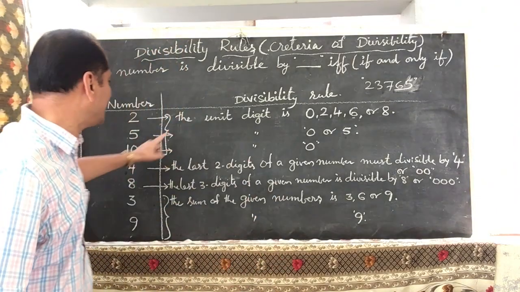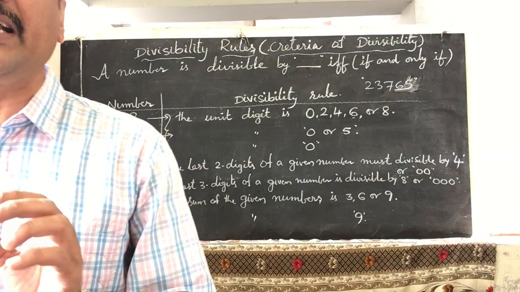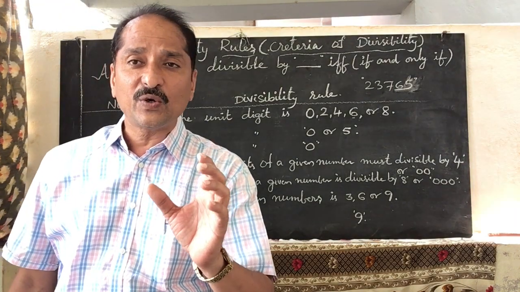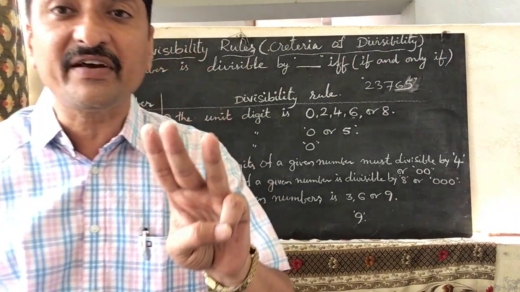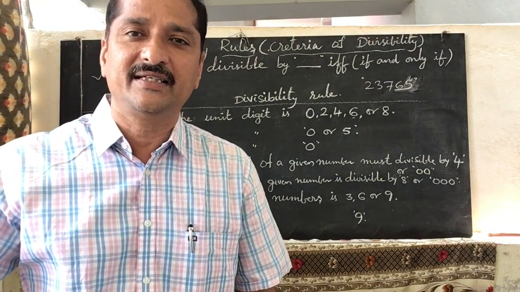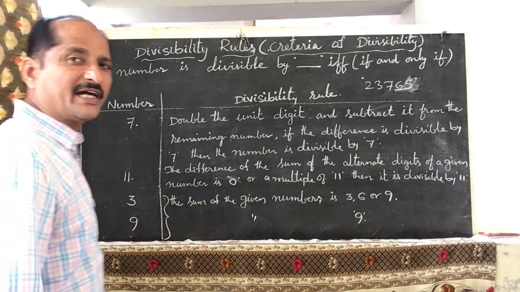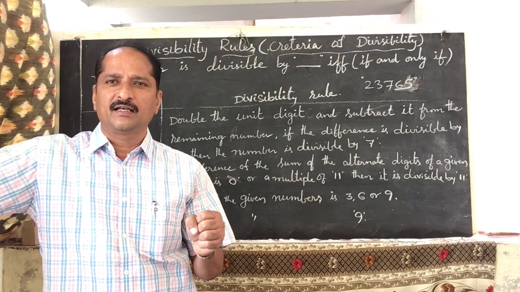Very good. Now see here, when you are dividing, if the last 3 digits of a given number are zeros, 3 zeros, or the last 3 digits of a given number are divisible by 8, then that number is divisible by 8. Now divisibility of 8 is completed. What did we say about the divisibility of 8?